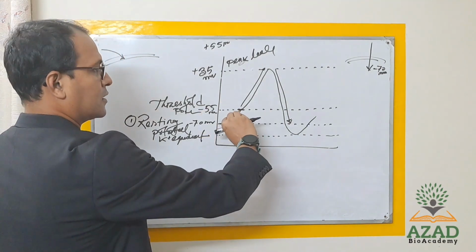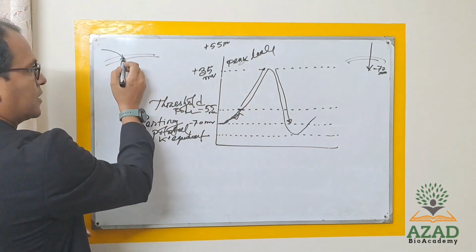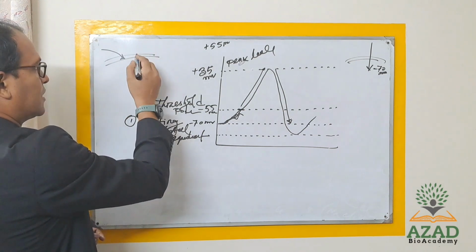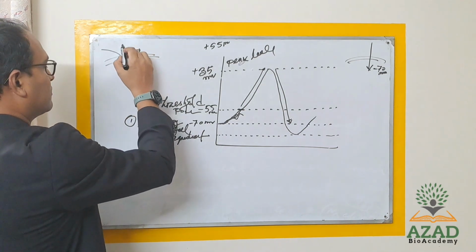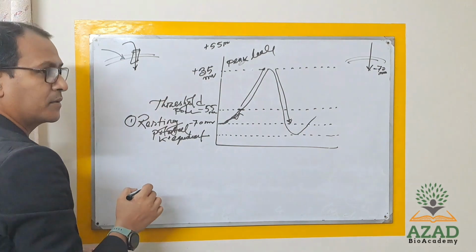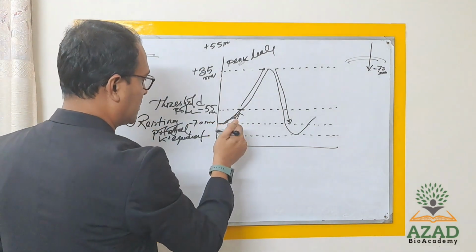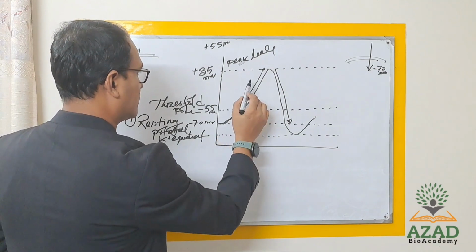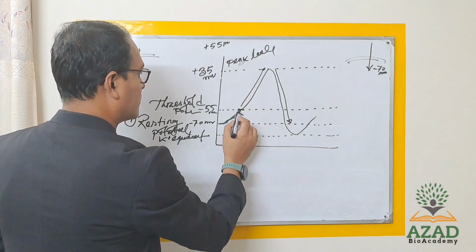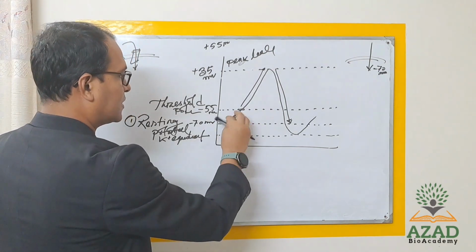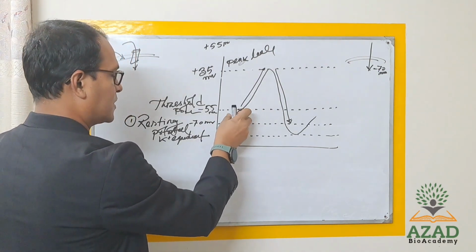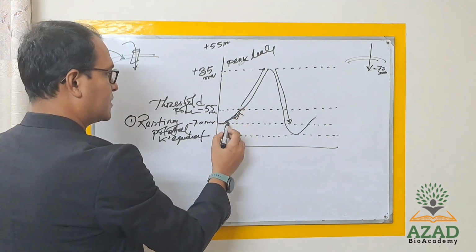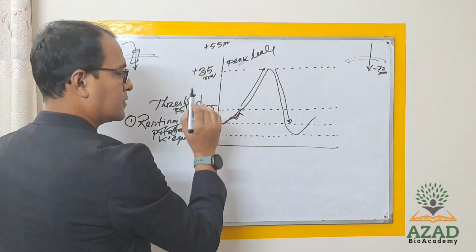If you touch the membrane of a nerve cell, the mechanical sodium channel will open and some sodium will enter. When sodium enters, the potential change will occur towards the positive, but it will not reach the threshold. So actually this potential change is meaningless. So what is that? These are the graded potentials.